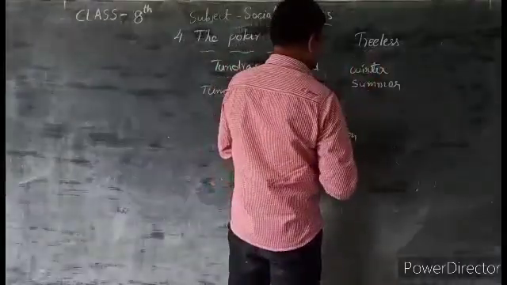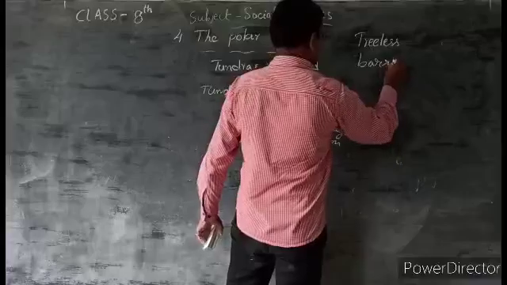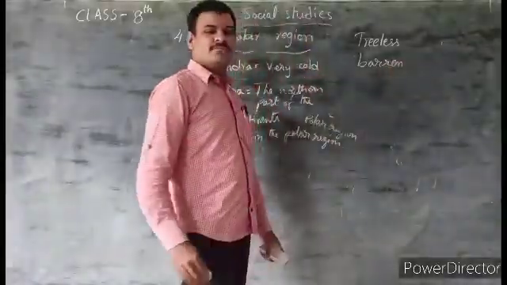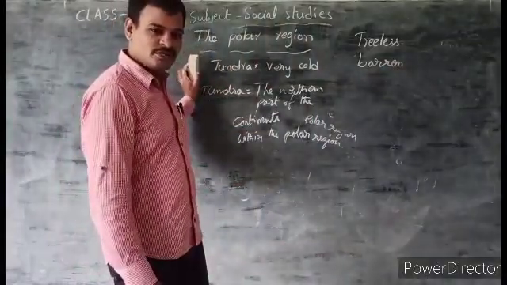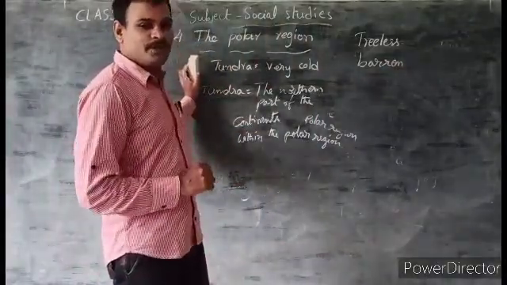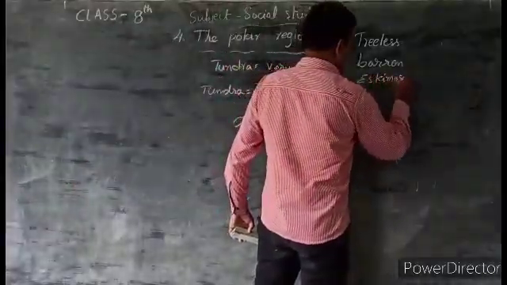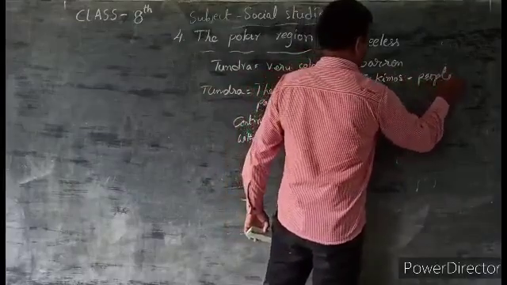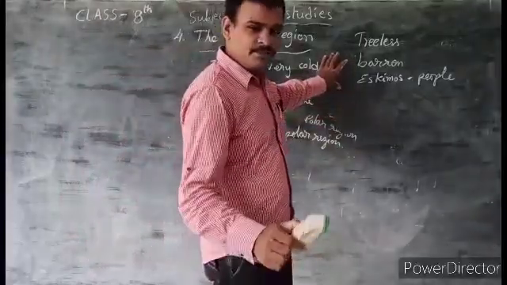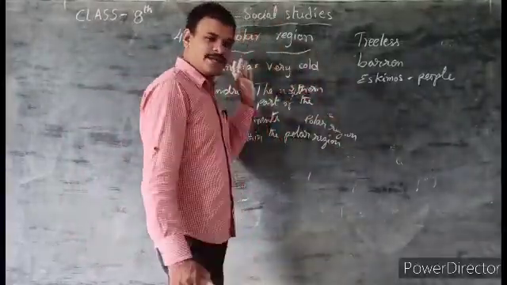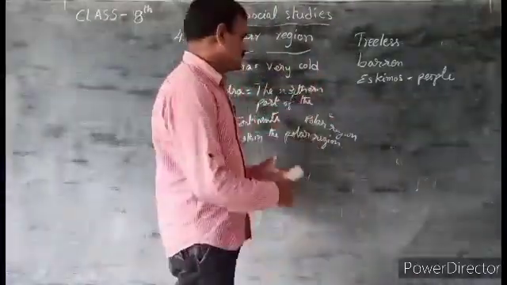Next, it is treeless and has barren lands, meaning empty. We can't see much population in this region because it is hard to live here. Very few people live here, and that too Eskimos. Eskimos are the people living in this tundra region in Alaska, Greenland, northern Russia, etc.